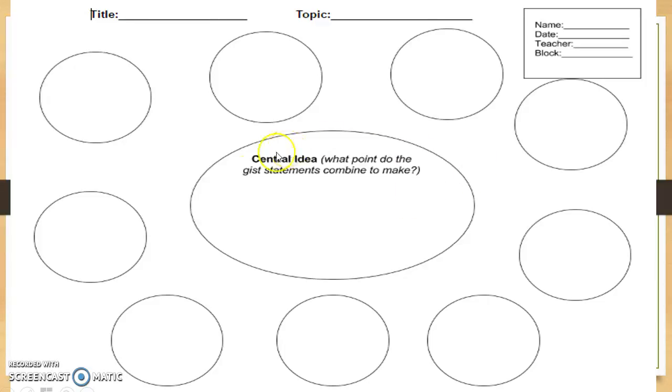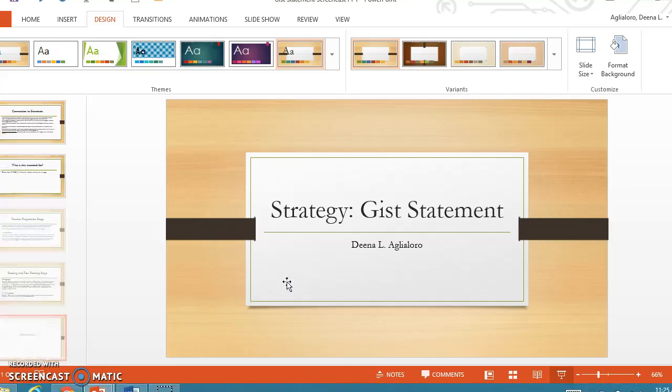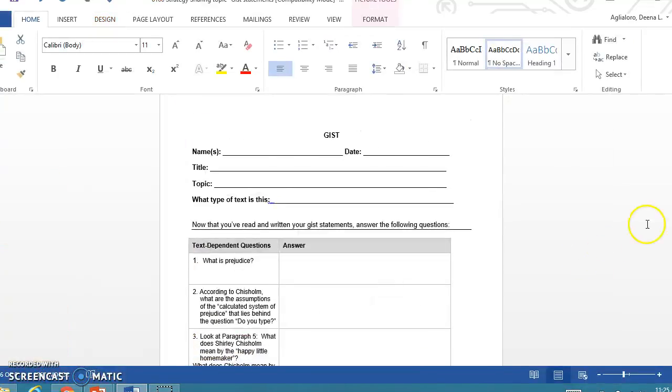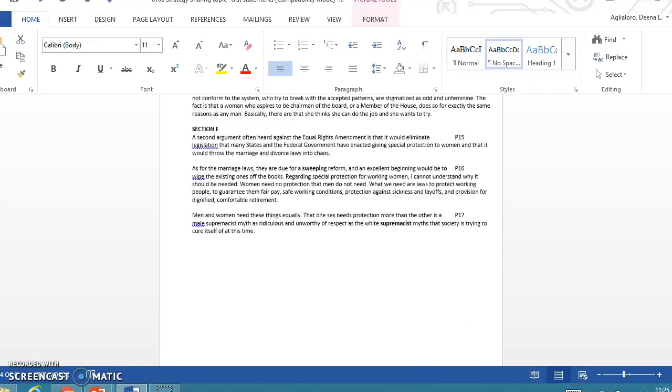So again, they would draw in their central idea bubble first, and then they would write the title and the topic at the top before they begin to read. I like having their number 1 right about here so that way they're going in a clockwise order. But sometimes they start in either this bubble or this bubble. But you do have to tell your students to make sure that it's clockwise and to make sure they know what that means, because I have had students that are writing this way or they're just writing all over the place.